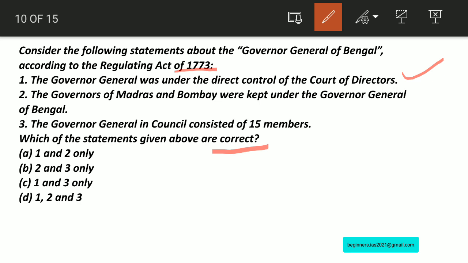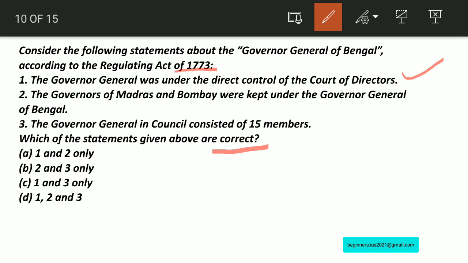In this body was vested the civil and military administration of the presidency, and also the government of all the territorial acquisitions and revenues in the kingdom of Bengal, Bihar and Orissa. Here, the Governor General in Council was given the power to direct and control the presidencies of Madras and Bombay in the matter of war and peace.